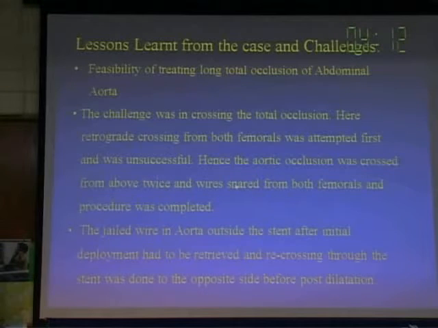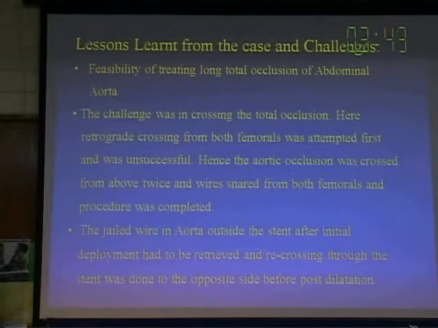So the lessons learned from this case are: there is a feasibility of treating a long total occlusion of the infrarenal aorta by endovascular technique, and it is quite possible, and you can do it well. And the challenge only was in crossing the total occlusion. Here the occlusion could not be crossed either from the right side or the left side, though we spent a lot of time trying to cross from below. We couldn't achieve it, and then we obtained a brachial access and then crossed 2 times from above, and then the wires were retrieved from the femoral artery.